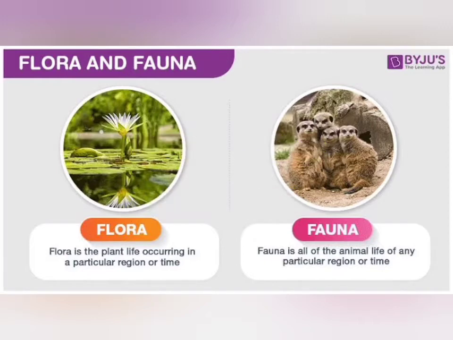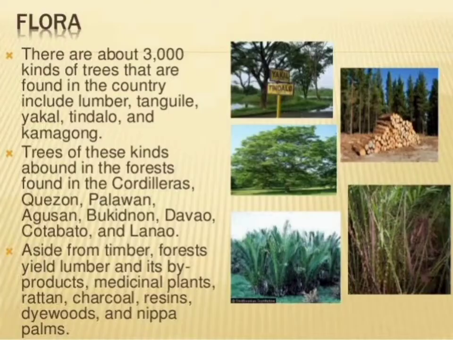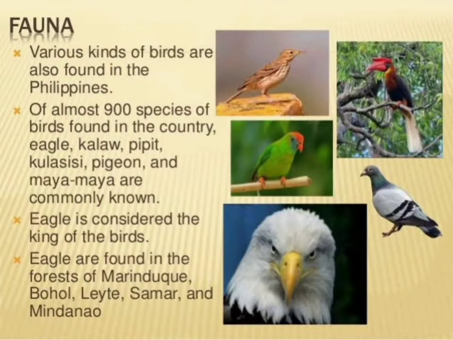The term flora is used to denote the plants of a particular region and period. Similarly, there are 3,000 kinds of trees in the country like lumber, tanguli, yokel, tinglo and kamango. And what is fauna? The birds and the animals are called the fauna. This is the huge diversity of flora and fauna.